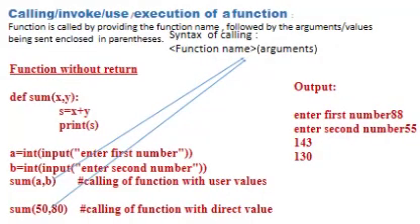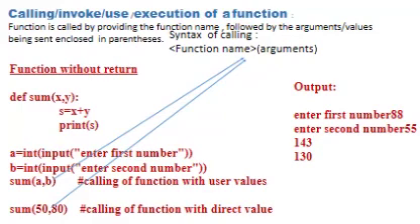Calling, invoking, using, or executing a function. A function is called by providing the function name followed by the arguments or values being sent, enclosed in parentheses. What is the syntax? Function name, bracket, argument. The variables which we write while defining a function are called parameters, and the variables or values which we write while calling a function are called arguments.